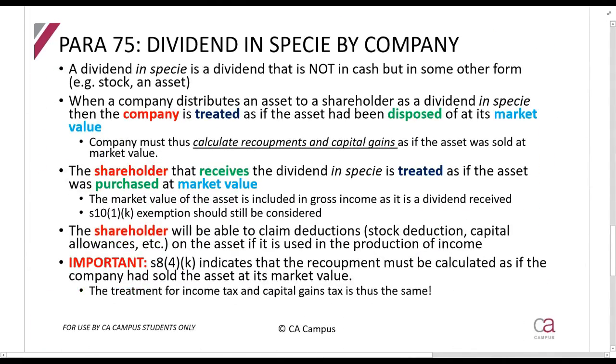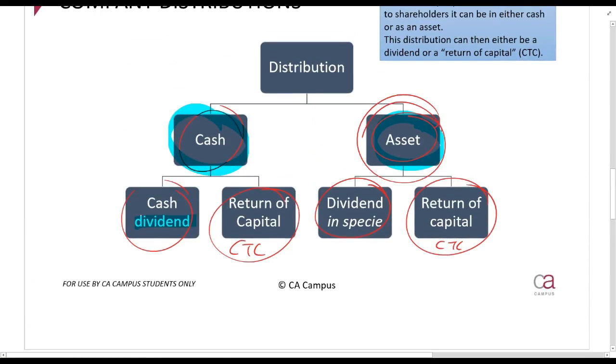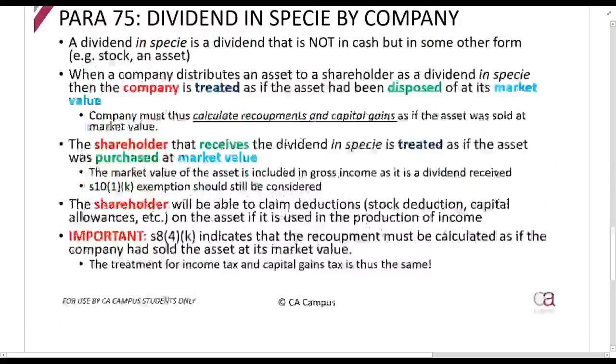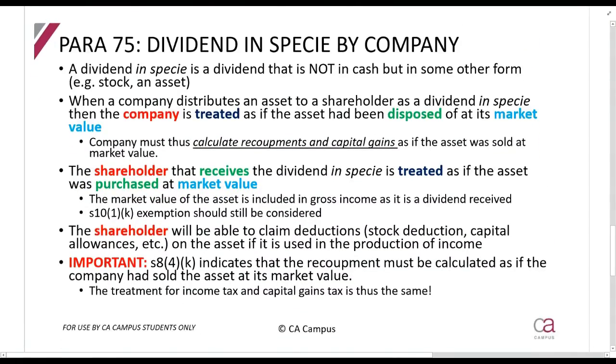Now, paragraph 75 of the 8th schedule is the section that tells a company what to do if they are getting rid of one of their assets. So they say a company must be treated as if they disposed of the asset at its market value. So you must then calculate recoupments and capital gains.